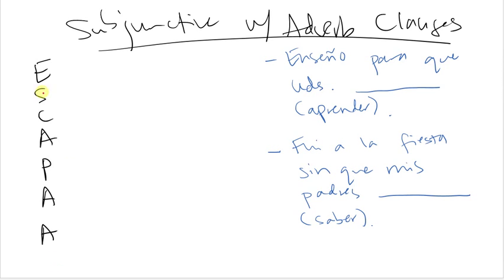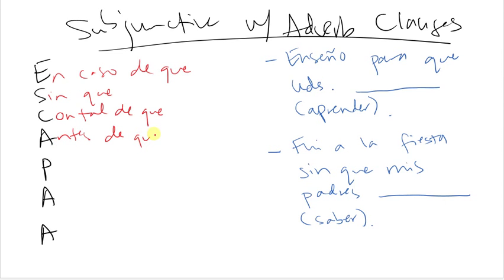We have the escapa clauses, so en caso de que, sin que, con tal de que, antes de que, para que, a fin de que, y a menos que. Okay, so these are the conjunctions of uncertainty, and remember, you always use the subjunctive with these no matter what. So in case, unless, as long as, before, so that, unless. Always subjunctive no matter what.